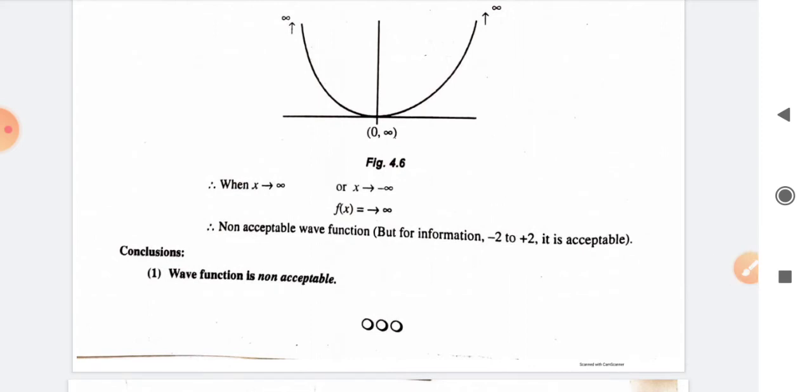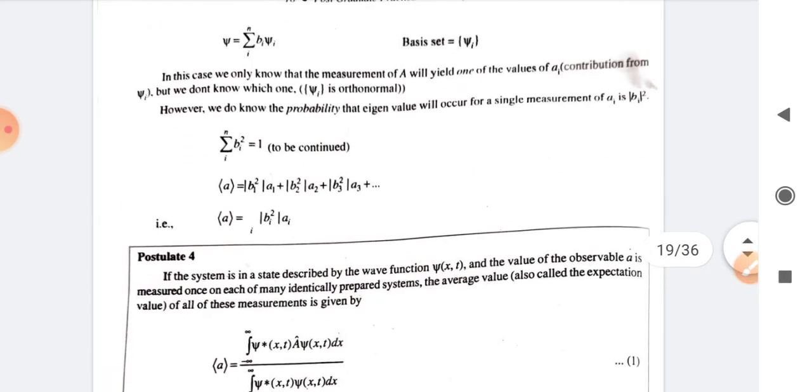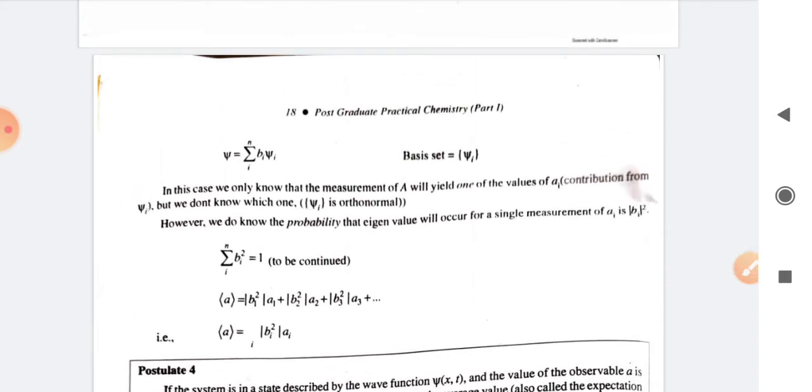So what are the questions that you might expect from this experiment? So first question is like what are the various postulates, or I might ask you the different types of postulates related with one particular property of a wave function. Okay, so you need to have detailed knowledge of all the 5 postulates.